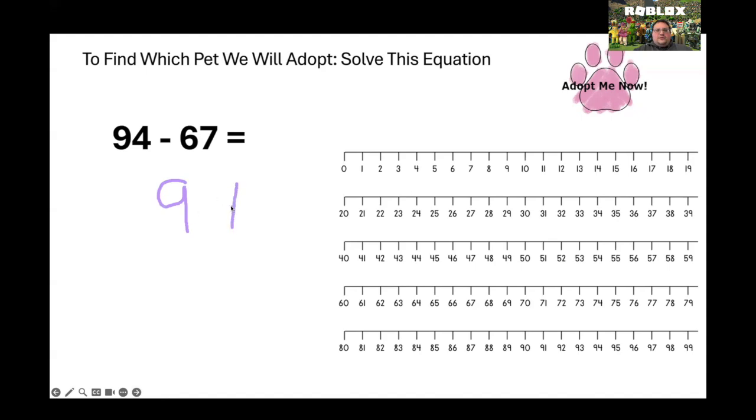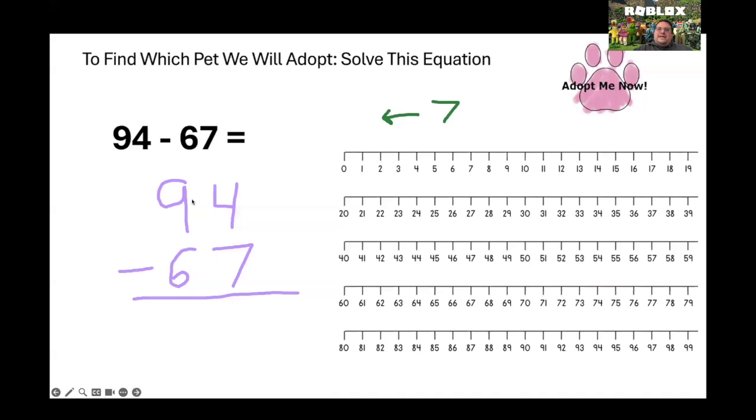94 minus 67. And remember, we want to start all the way to the right. 4 minus 7. What do I notice? Well, look, our bottom number is bigger than our top number. If I start at 4 and I try to jump back 7, I don't have enough numbers. 1, 2, 3, 4, 5. That's not going to work.